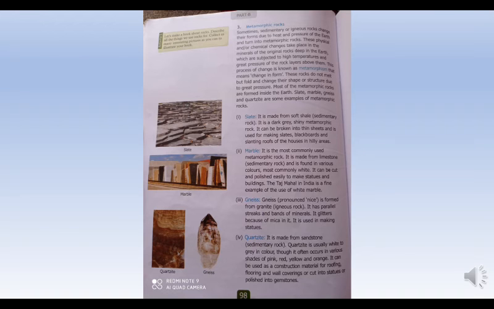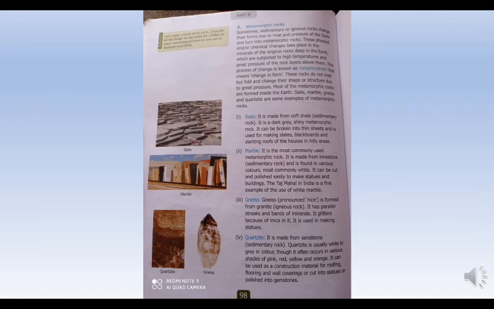These physical and or chemical changes take place in the minerals of the original rocks deep in the earth, which are subjected to high temperatures and great pressure of the rock layers above them. This process of change is known as metamorphism. That means change in form.